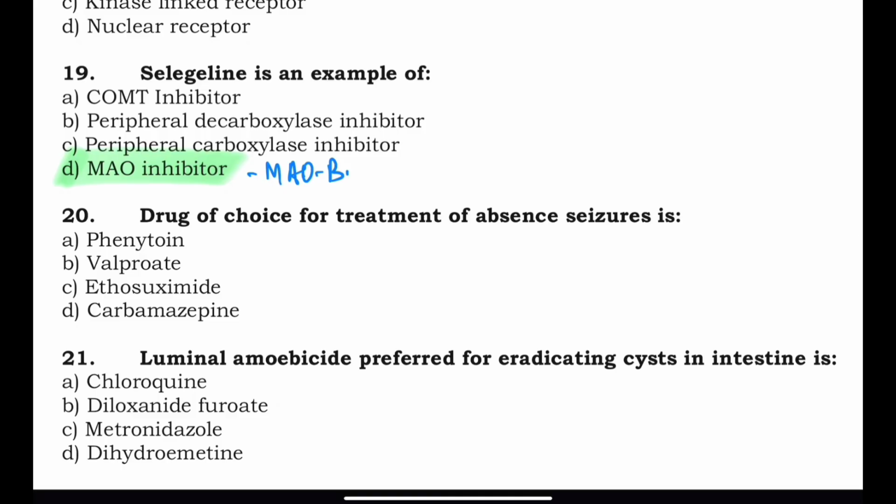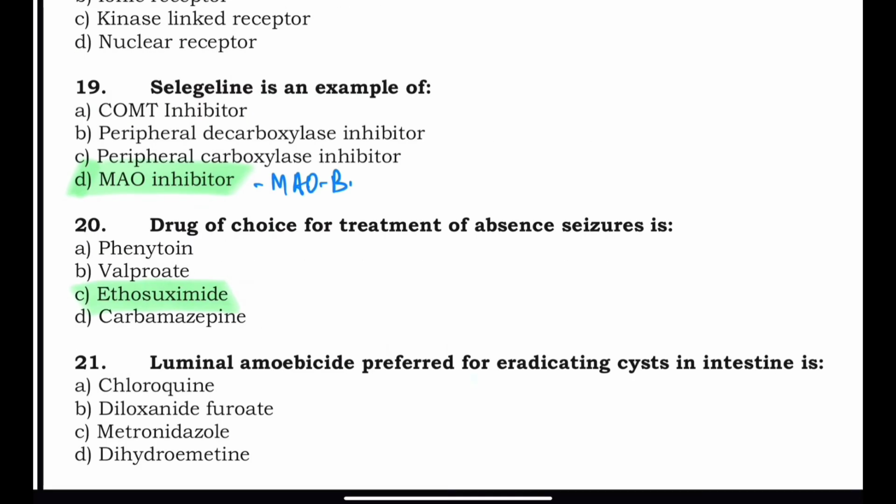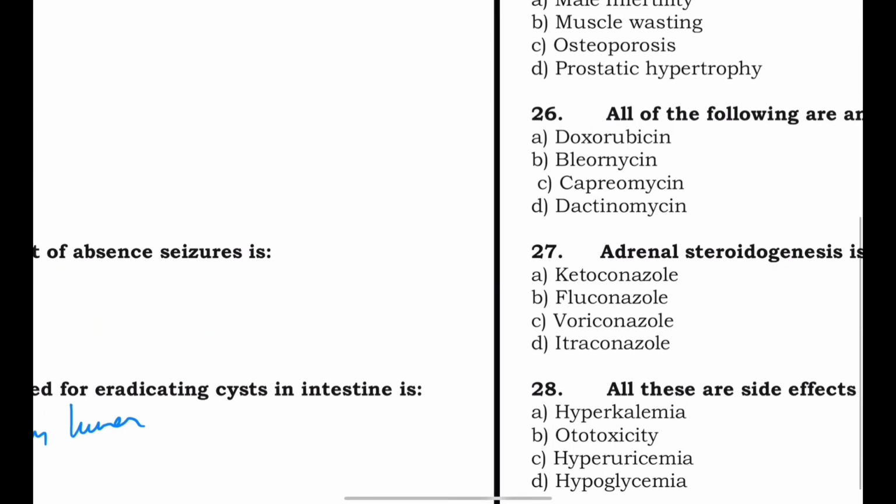Next question, drug of choice for treatment of absence seizures is, now absence seizures, drug of choice is ethosuximide. Please just remember this, don't need to even think. Luminal amoebicide preferred for eradicating cyst in intestine is chloroquine, diloxanide, metronidazole, dehydroemetine. The luminal amoebicide is diloxanide furoate. It basically kills the cyst in the lumen, so that is why it is very effective there.